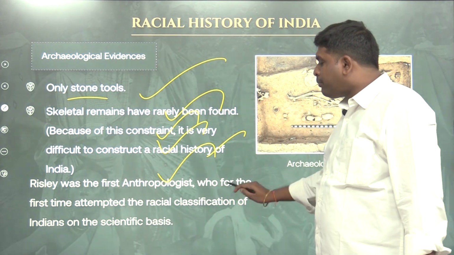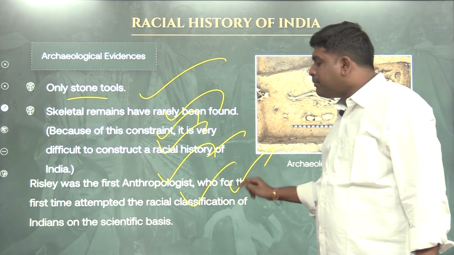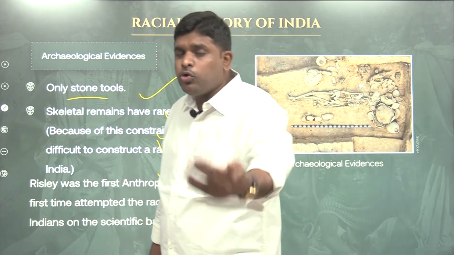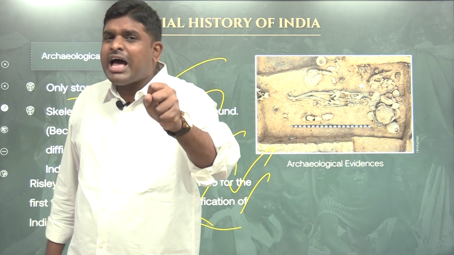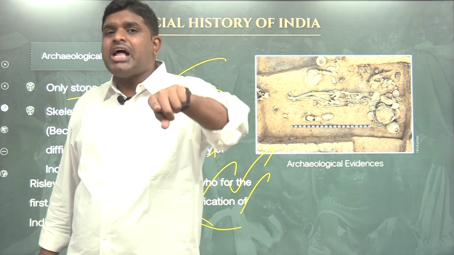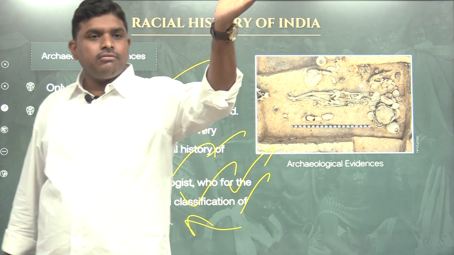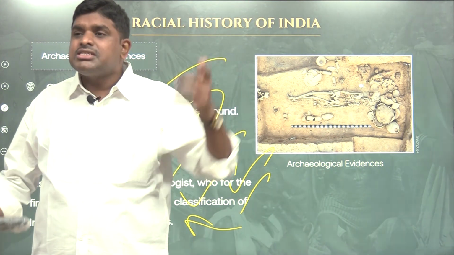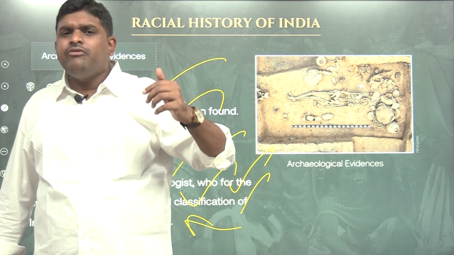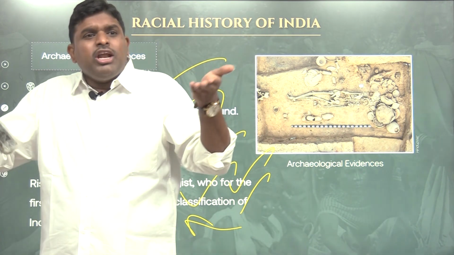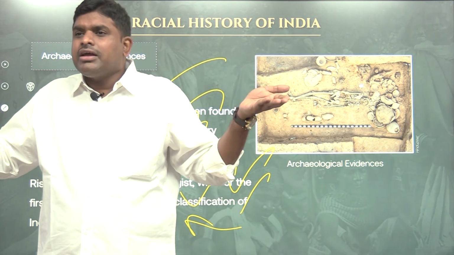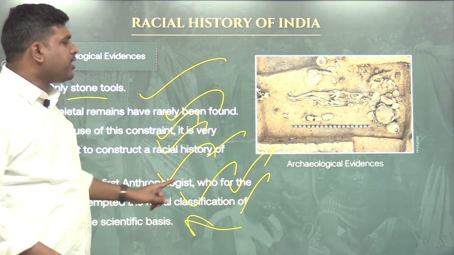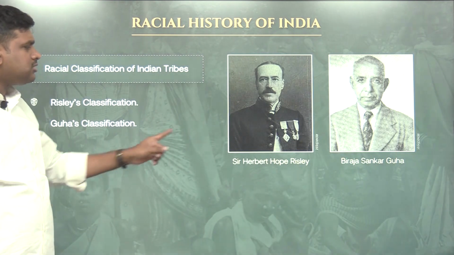Risley was the first anthropologist who for the first time attempted the racial classification of Indians on a scientific basis. As we don't know the racial history because of the absence of fossil evidences, one anthropologist himself gave a racial history. If we already had evidences like Europe or Africa, then from history we could construct a scientific classification. But as we don't have any evidences, one man came, and that man is this man.